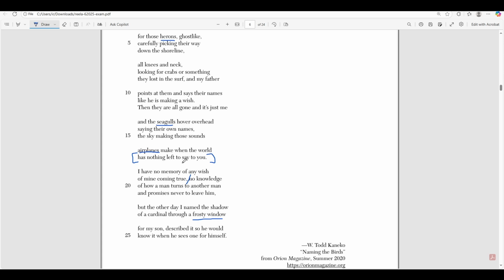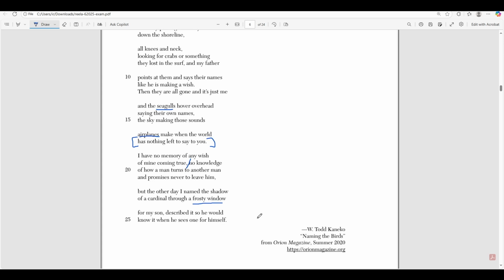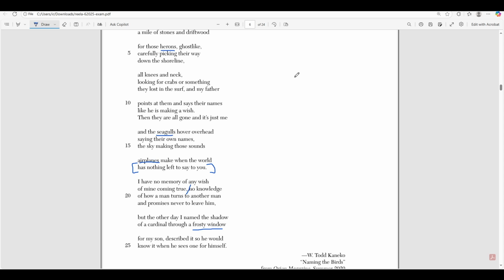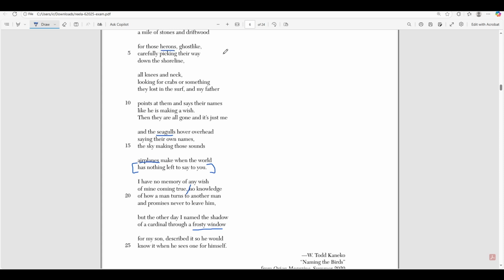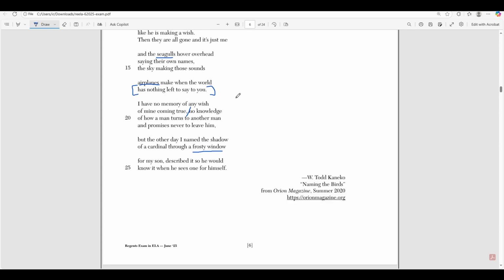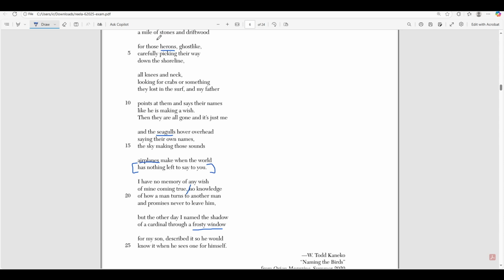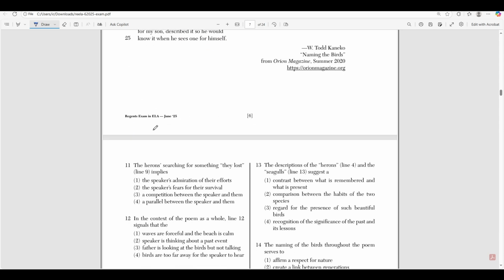The herons are gone. So then there's a shift in this passage once more. He says that the other day I named the shadow of a cardinal through a frosty window for my son. So just like his father, he is now naming another bird. And just like his father, him naming that bird is a wish for his son. Okay, so that's essentially the gist of this poem. I think it's a little bit weird and probably a difficult read if you didn't know what a heron was, but let's go ahead and look at these questions.